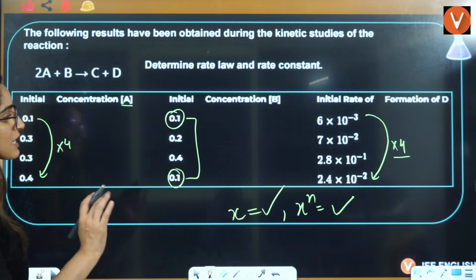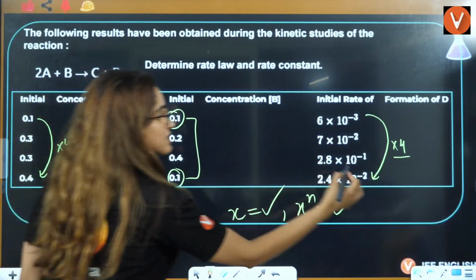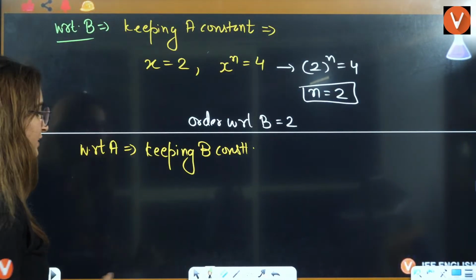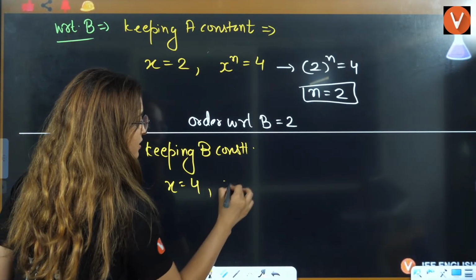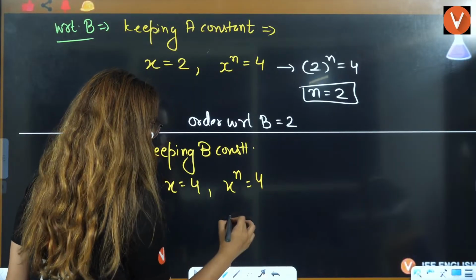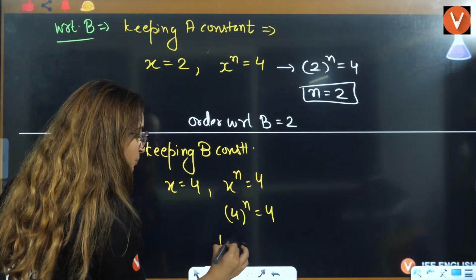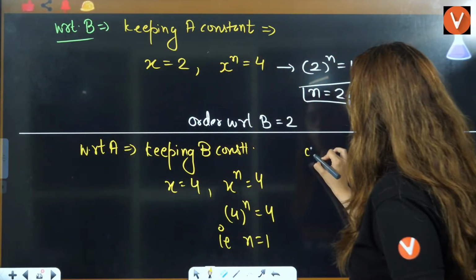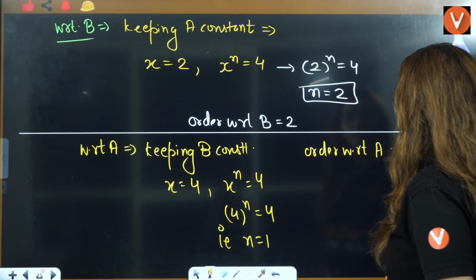Right? So if you see this here, X is 4. X raised to power n is the rate, that is also 4. So with respect to B, X is 4, X raised to power n is also 4. So you can write 4 raised to power n is equal to 4. That is only possible if n is equal to 1. So we can say order with respect to A is equal to 1.